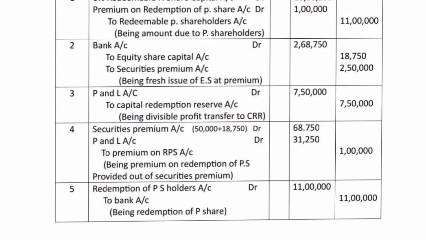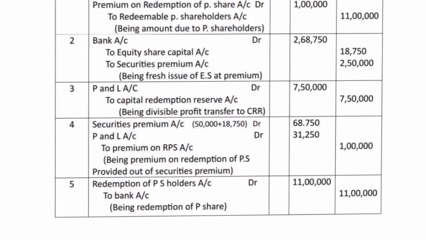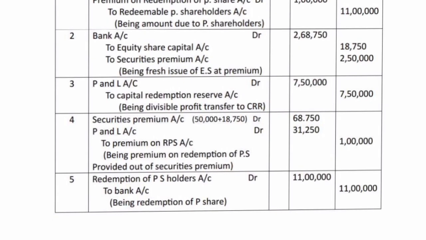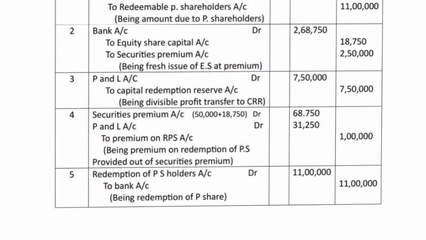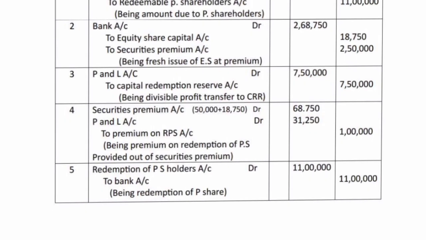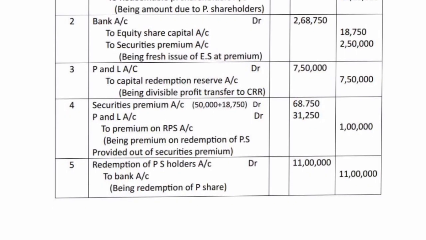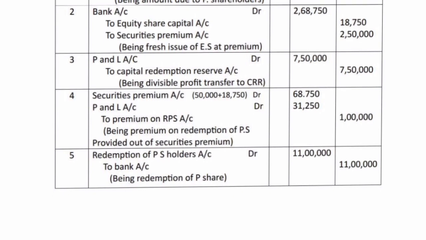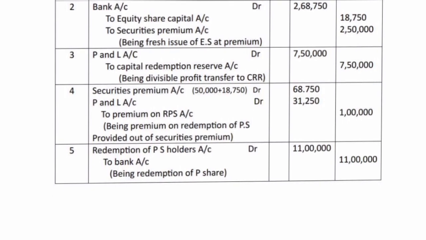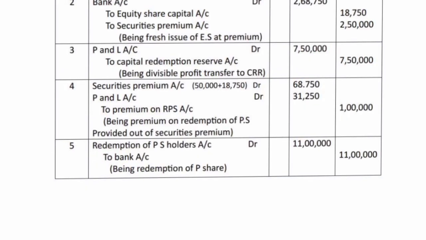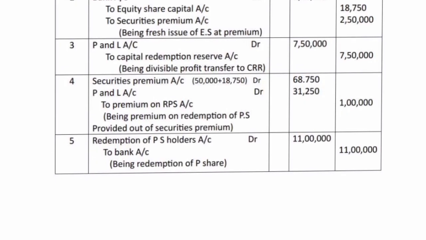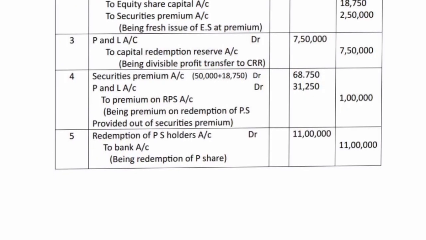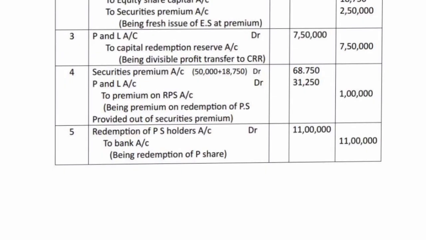Next entry. P&L account debit 7,50,000, to CRR account 7,50,000. Securities premium account debit 68,750. P&L account debit 31,250, to premium on RPS account 1 lakh. Redeemable preference shareholders account debit 11 lakh, to bank account 11 lakh.